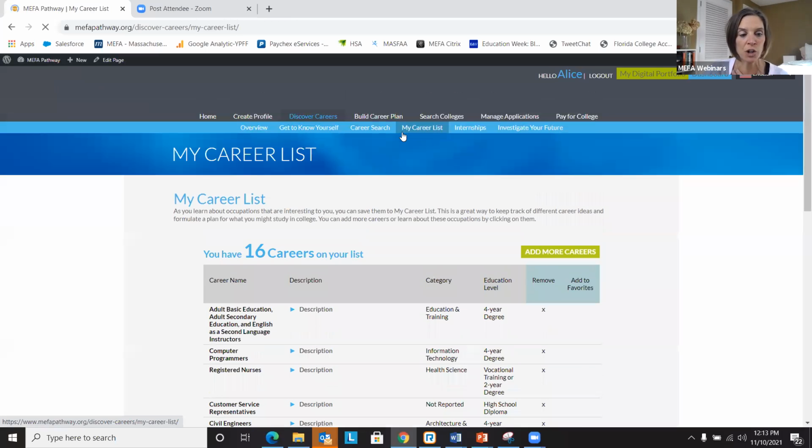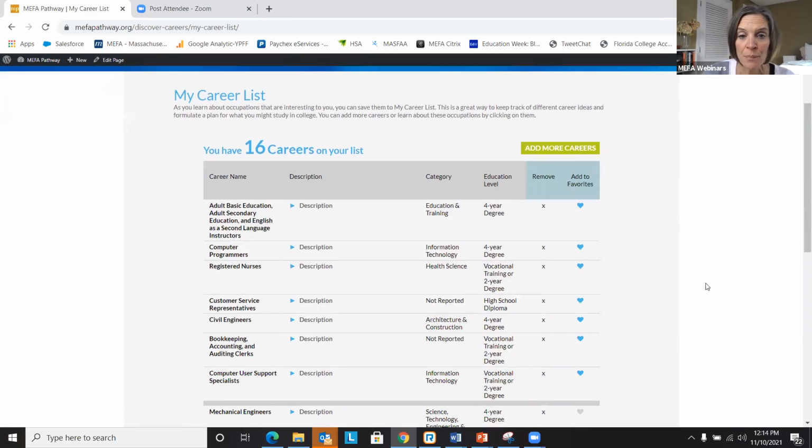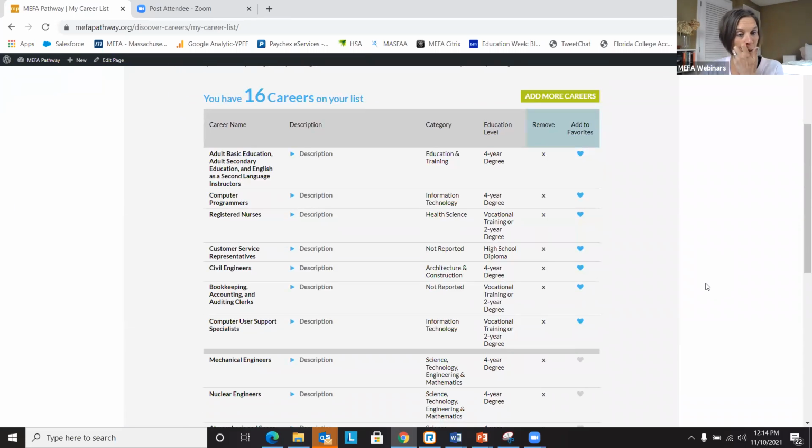And let me show you what the career list looks like. So our student Alice here has added, currently she has 16 careers on her list based on the career exploration and discovery that she's done within the activities here in MEFA Pathway. And so the student can look at their list. They can expand out the description of the career if they like, just a little short summary. But what's important on this page is that the category is identified in this column here.